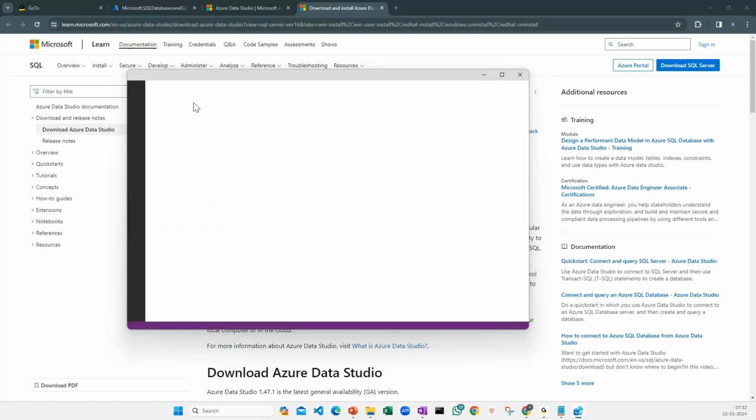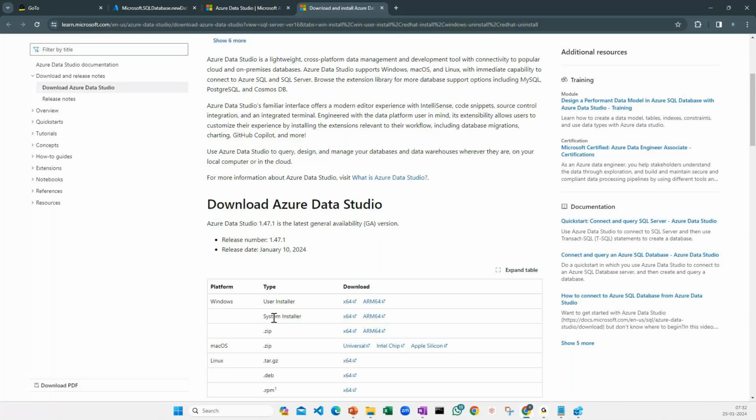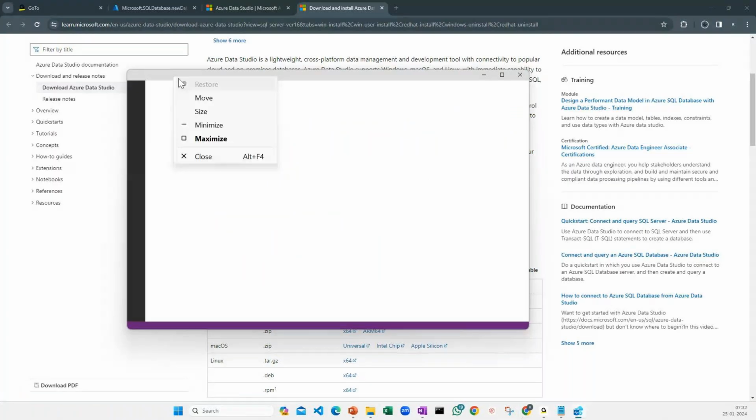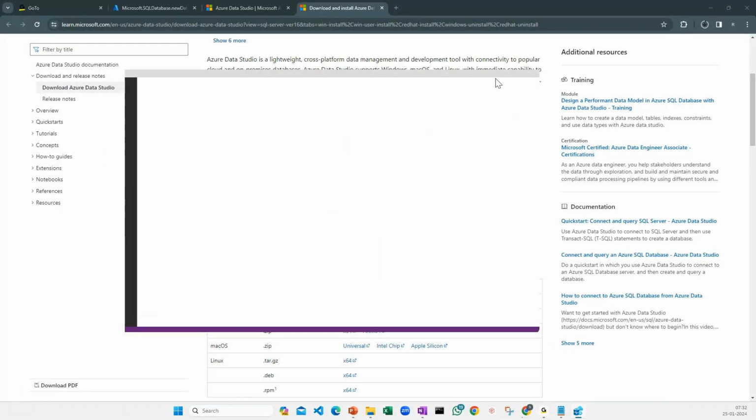Why it's not opening? Okay, you can download. You can use this user installer. Go with x86. Let me download this. One minute, data store.